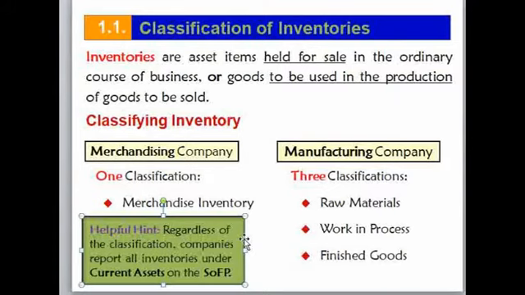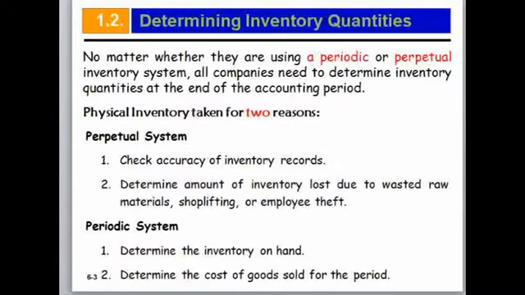So keep in mind that a manufacturing company has three types of inventory, and a merchandising company has one type of inventory, that is, merchandise inventory. Classification of inventory.